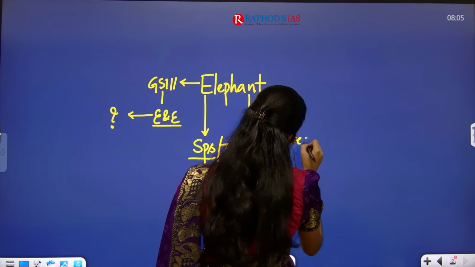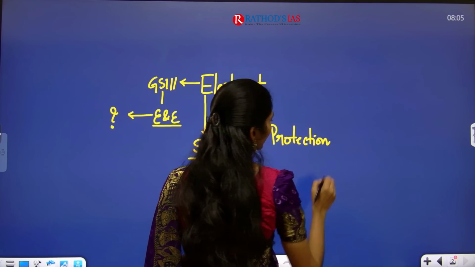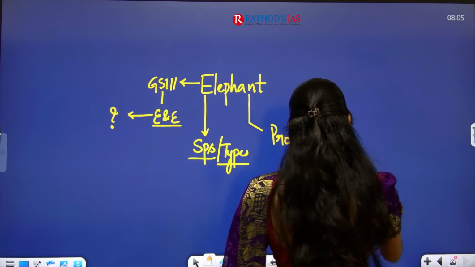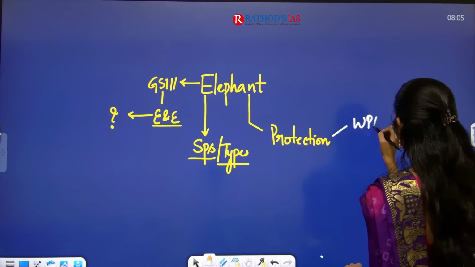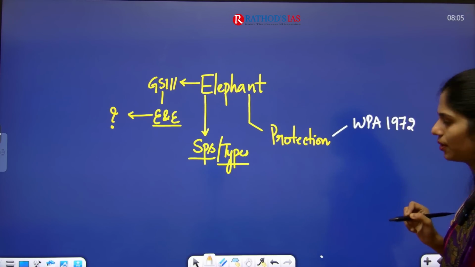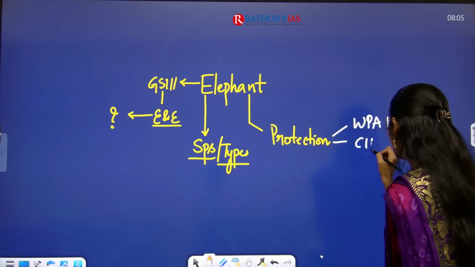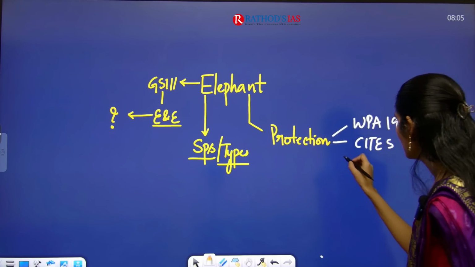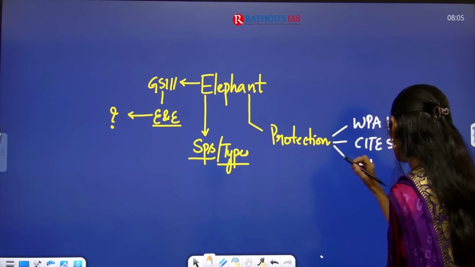Whenever you are seeing the protection status of any animal, you have to see three different dimensions. The first one is the Wildlife Protection Act of 1972: under which schedule it is protected. Then we have CITES: under which appendix it is protected. And you have to see the IUCN Red List.